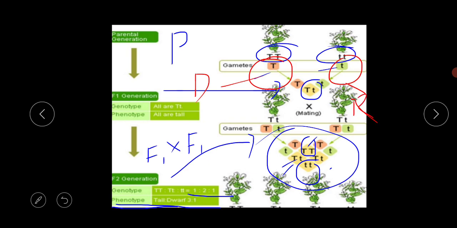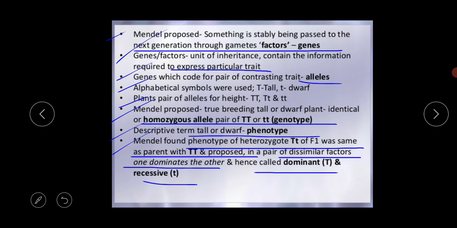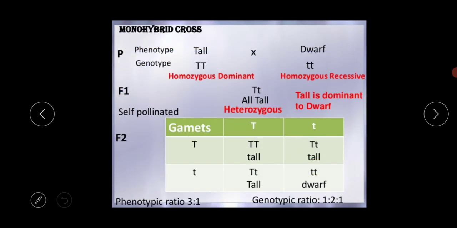Already I have discussed that the dominant gene is always marked as a capital letter, and the recessive gene is always denoted as a small letter. This is the overview of Mendel's proposal.